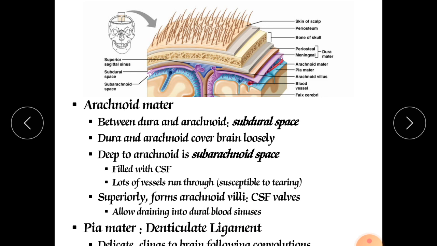Now delicate links and brain forming convolutions. So this is the denticulate ligament that one should know. Don't forget this denticulate ligament.